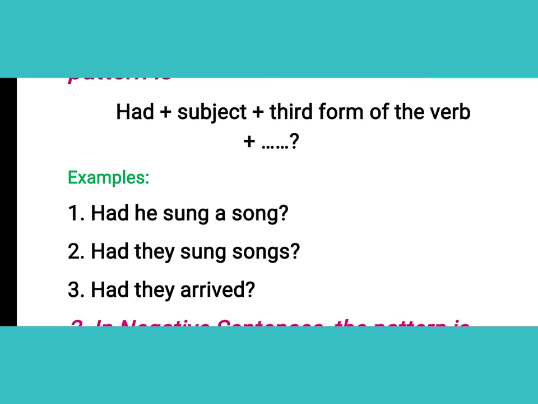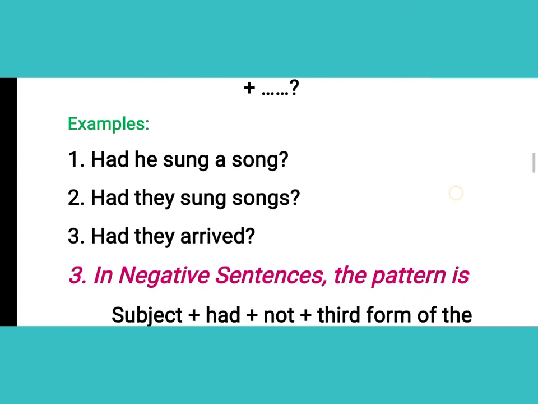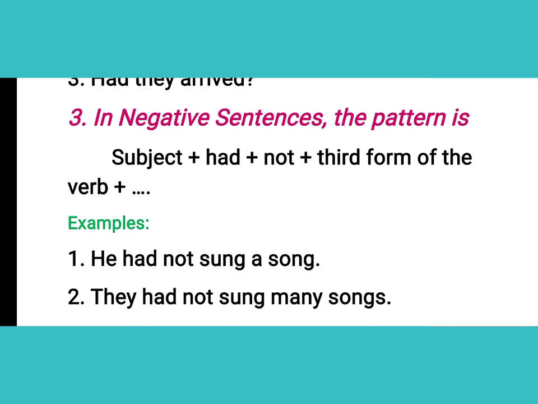This is a very necessary thing that we have to do in an interrogative sentence. Next is: Had they sung a song? So again you are seeing here that it is had, then subject, then the third form of the verb, then a question mark. The next thing is all about negative sentences.